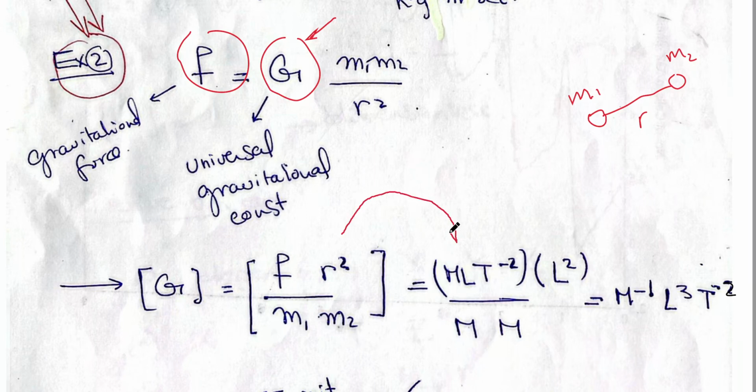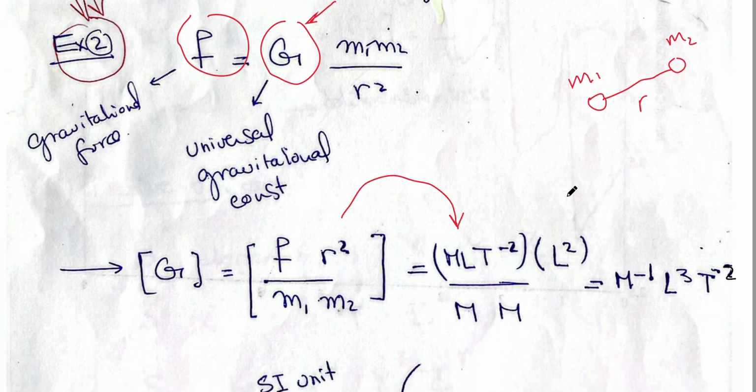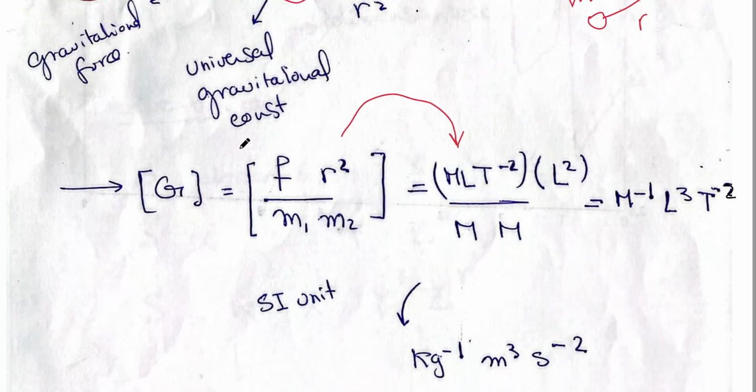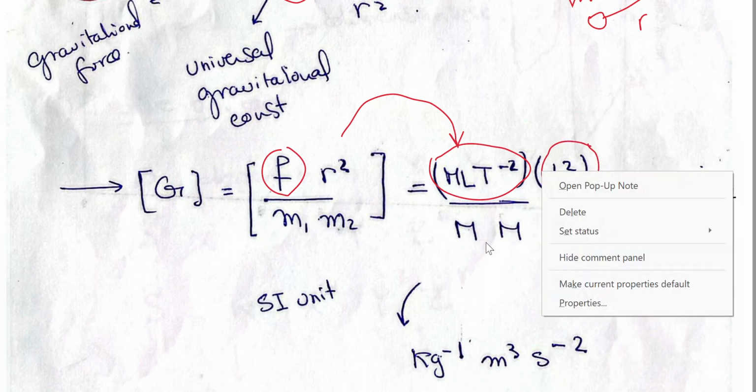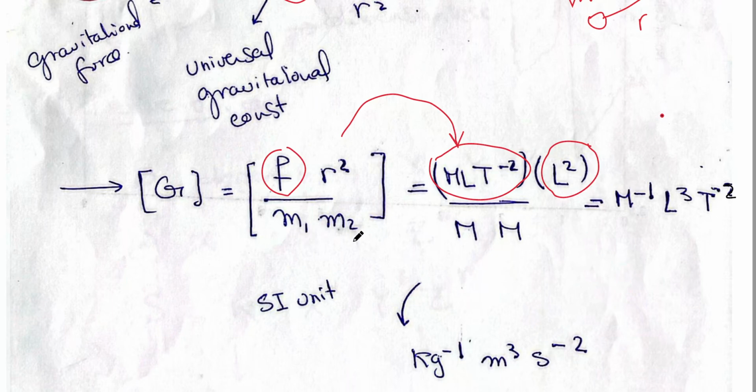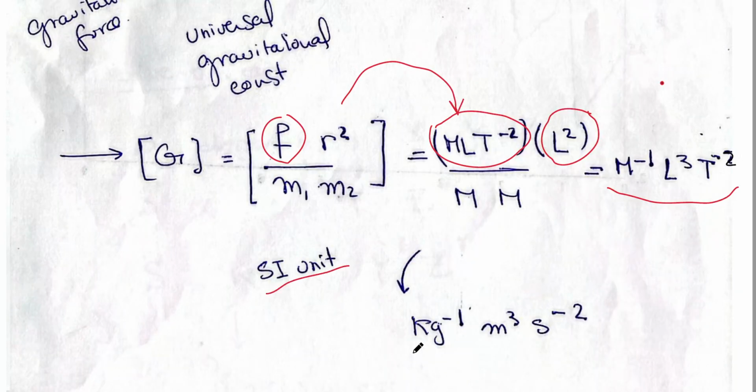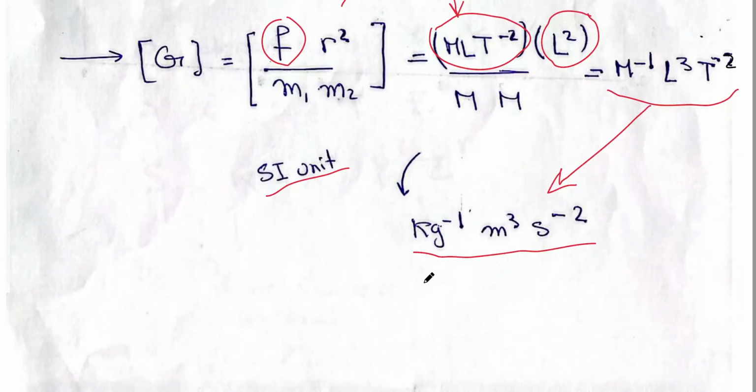Instead of every symbol, we will put its dimensions. Again, you will use the dimension of force. Here, r is a distance, so you'll use the dimension of distance. And for mass, because I have two masses, m1 and m2, each one has a dimension of mass. Simplify and you get the dimensions of G capital, which is the universal gravitational constant. Again, if you want to get its SI units, use each unit instead of each dimension.